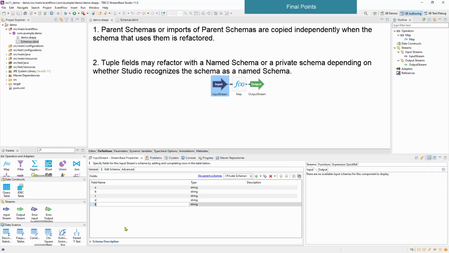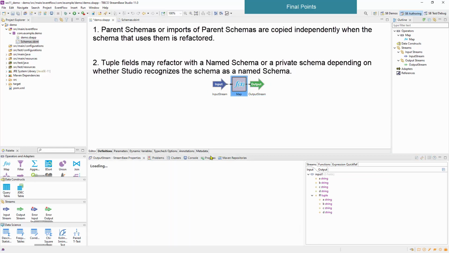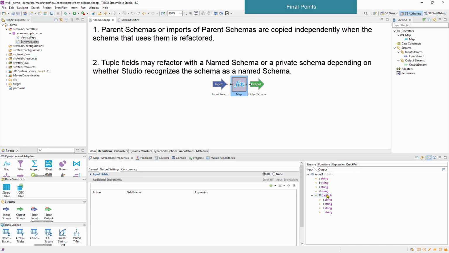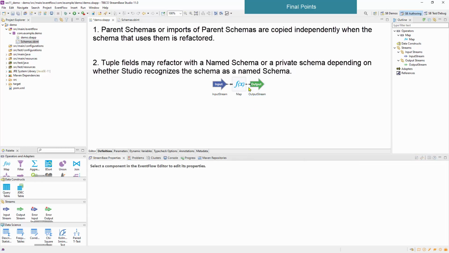Let's say we had a private schema and a special field here of type data schema. If you look on the output stream, it is showing as type tuple. And on the map, type data schema. So we're looking at Studio being somewhat inconsistent in reporting a field as a known named schema. If you find a schema that is a named schema and has been flipped to tuple, that's fine. Refactoring will just duplicate it.